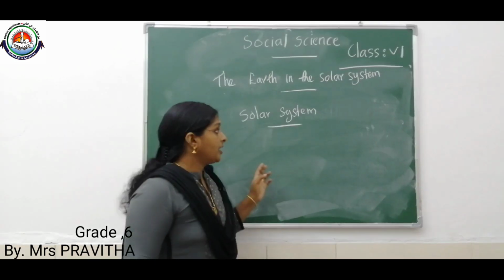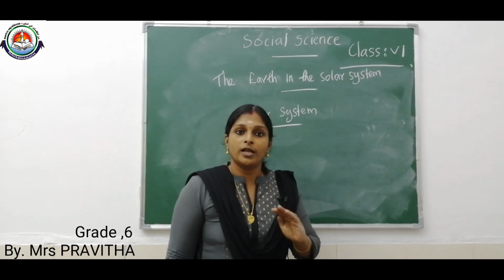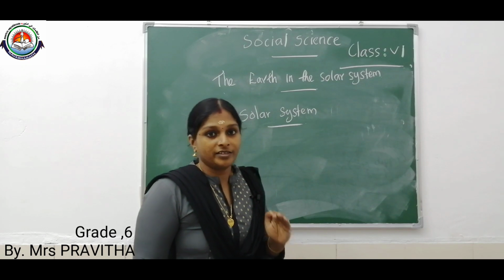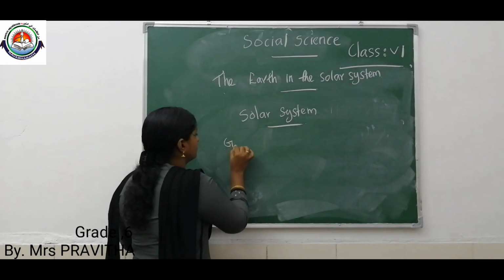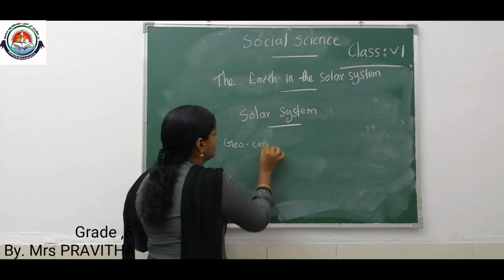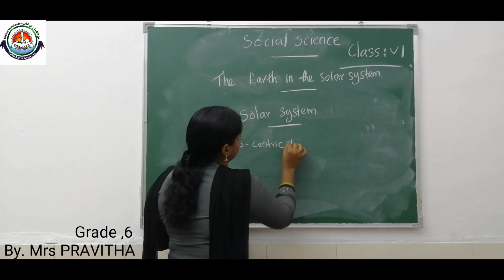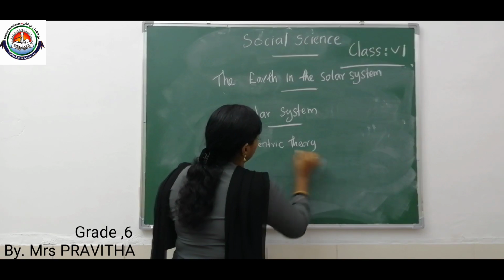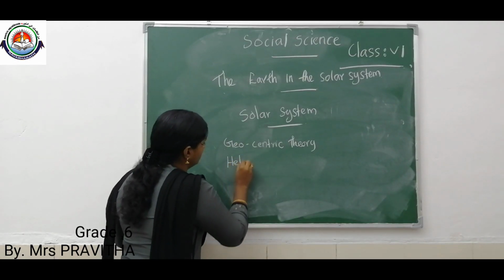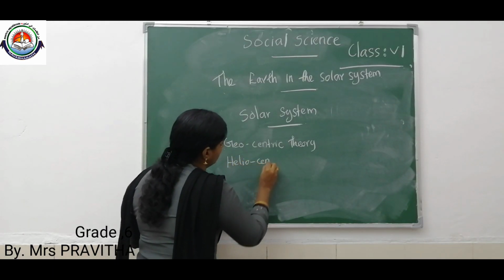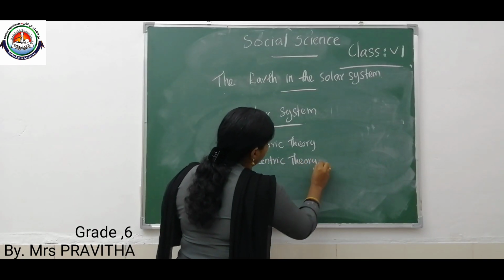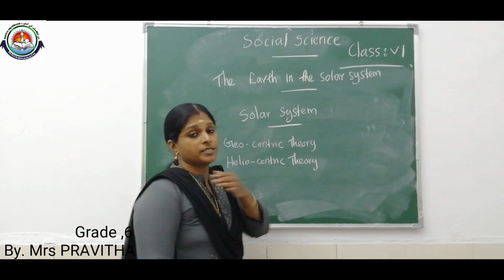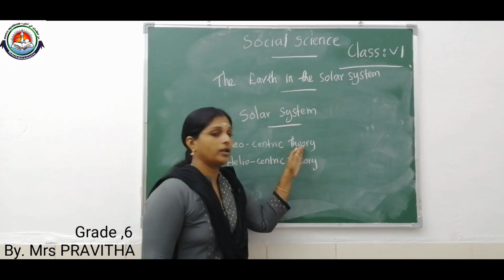Okay children, there are two theories about the solar system: the geocentric theory and the heliocentric theory. The first theory is the ancient theory about the solar system.